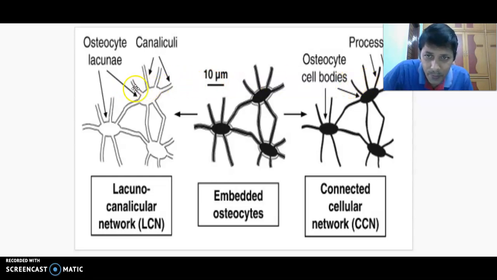Now if you put these cells in this part, they become embedded osteocytes. What are these structures? These are called cytoplasmic processes. One osteocyte is connected to another osteocyte through cytoplasmic processes. One lacuna is connected to another lacuna through canaliculi. Canaliculi not only connect these two, they also connect the lacuna with the Haversian canal.